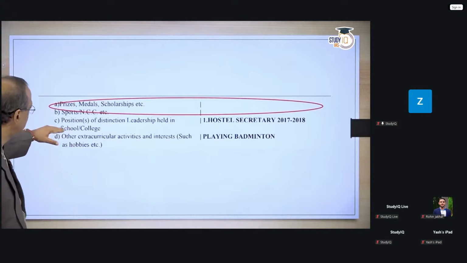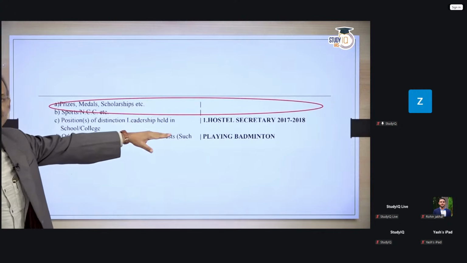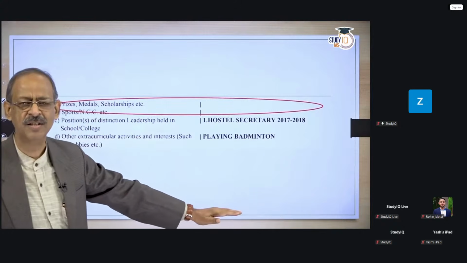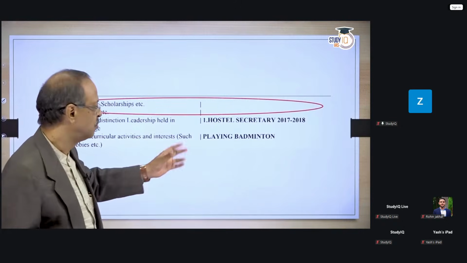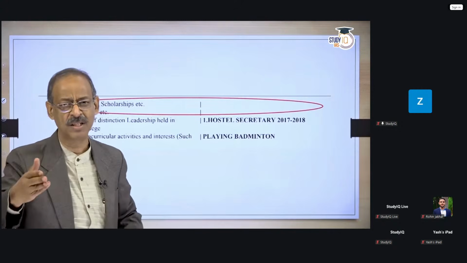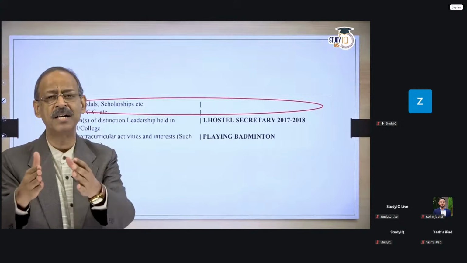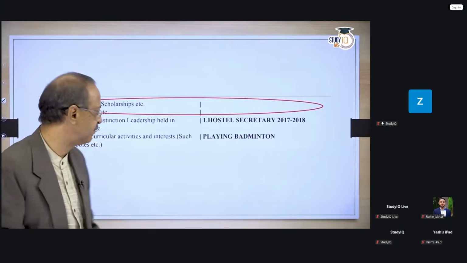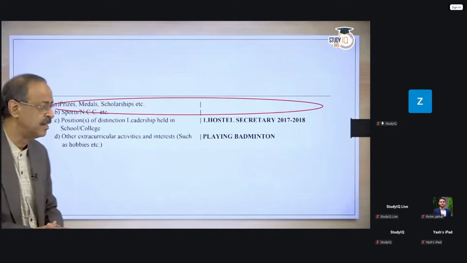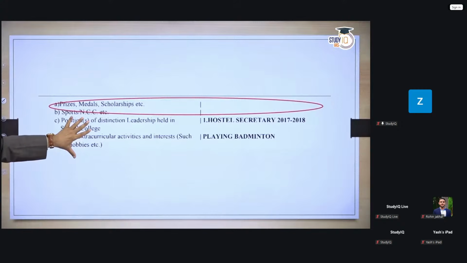Then look at the leadership positions. So hostel secretary is a leadership position. And when I take the next session, we will help you understand what sort of questions could be asked on this. I'm not touching upon this because this session is primarily for what should be written in the DAF. And finally, extracurricular activities. Playing badminton is good enough. There's nothing wrong in it here. So this is a very genuine way of saying it.